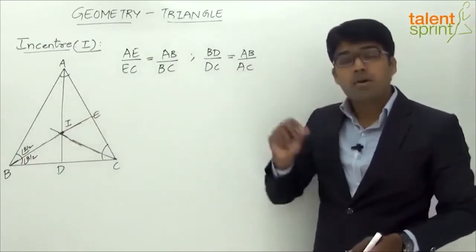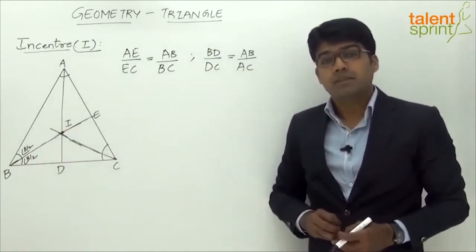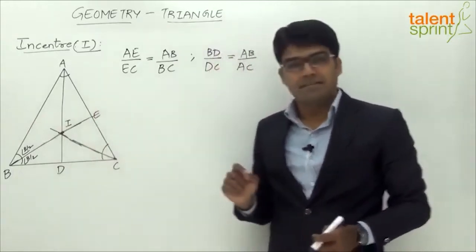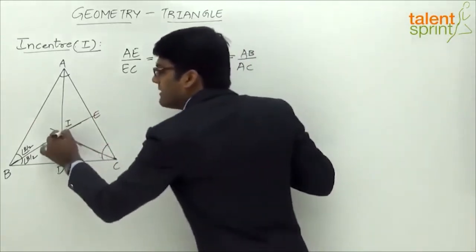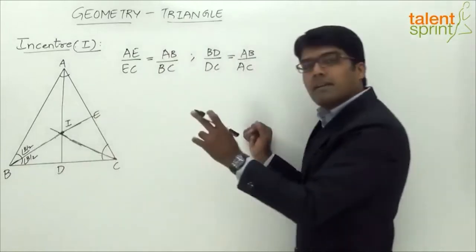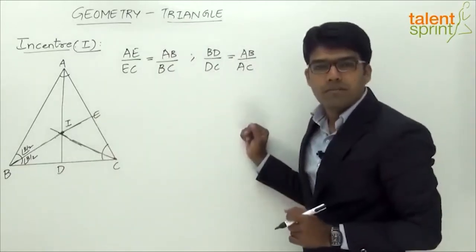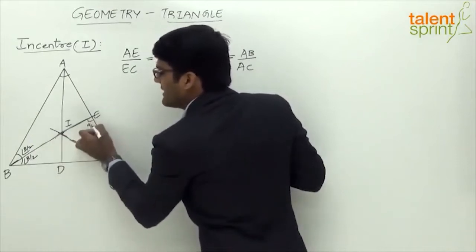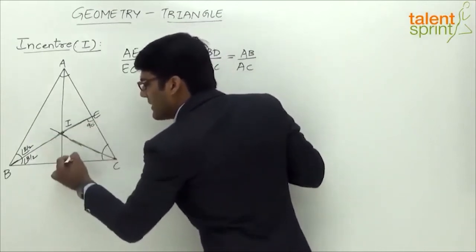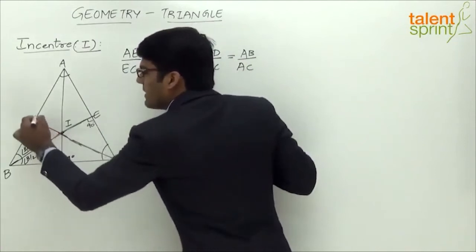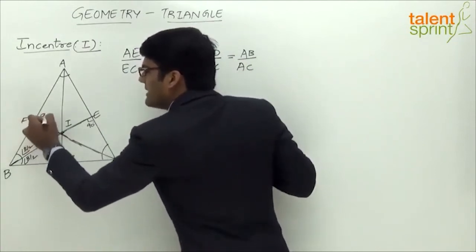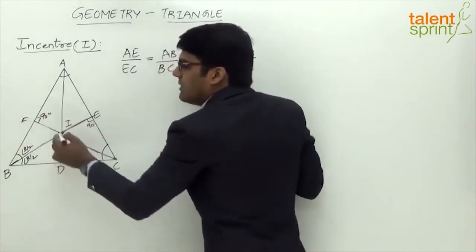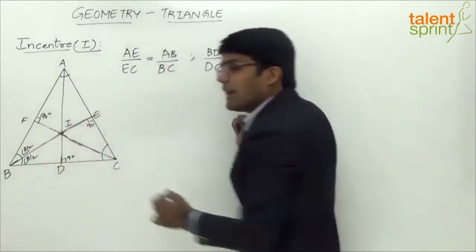Now what is special about this incenter I here? The point is, this incenter I is equidistant from all the three sides. If we draw a perpendicular from the incenter to each of the three sides, the perpendicular length will be equal for all three of them, right? For example, let's say IE is the perpendicular drawn here, angle is 90 degrees, right? Likewise, ID is another perpendicular, and if you draw one more perpendicular, let's say IF, 90 degrees. So the distance of the incenter from all the three sides will be equal. IF will be equal to IE will be equal to ID.